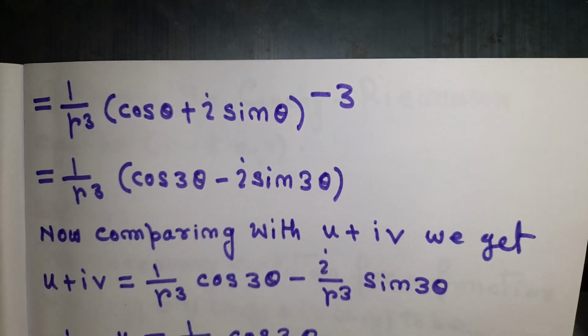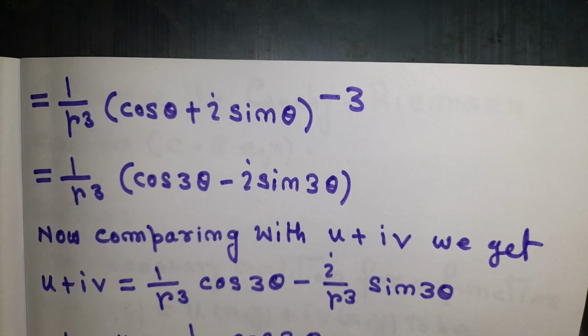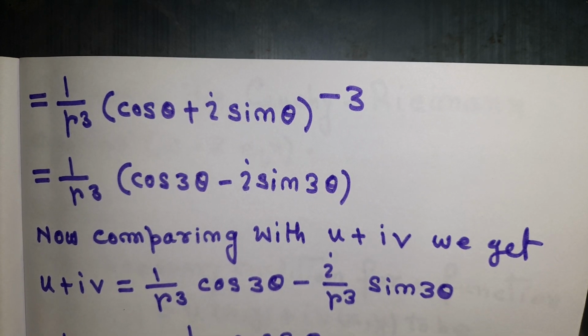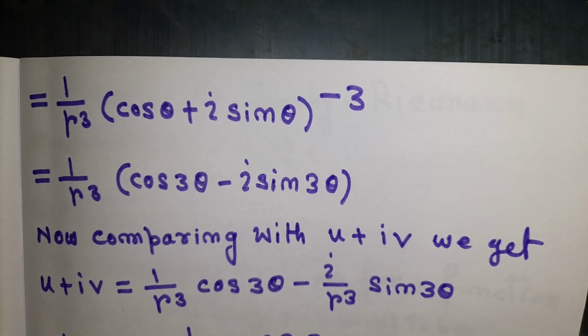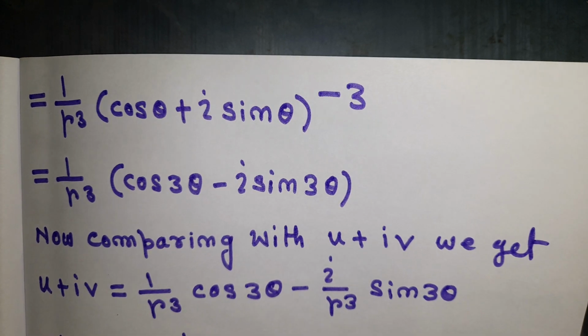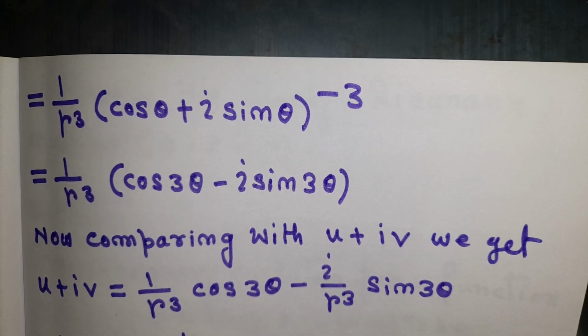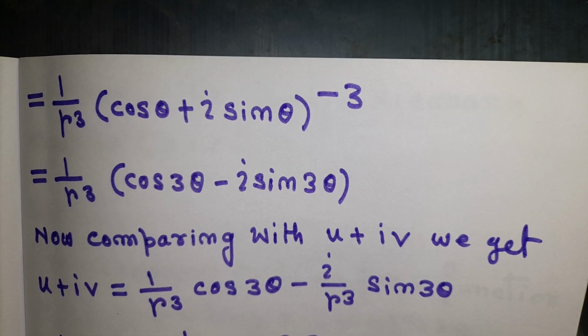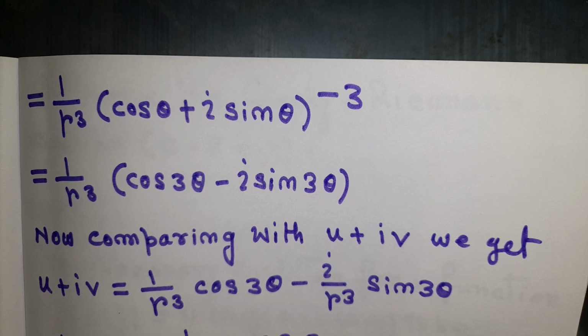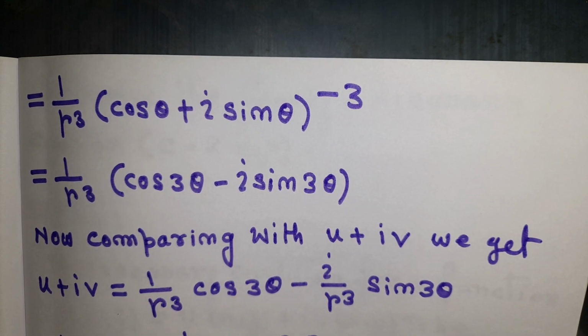So we can write 1/r³ times (cos θ + i sin θ) to the power −3, because instead of 1 over the cube we write the power −3, as we change the denominator.